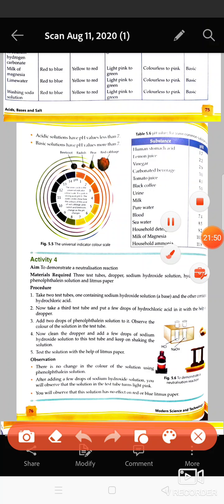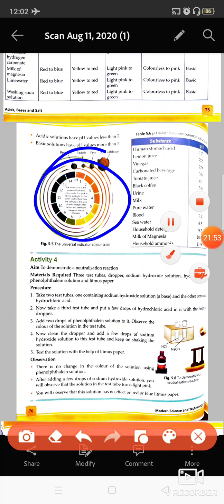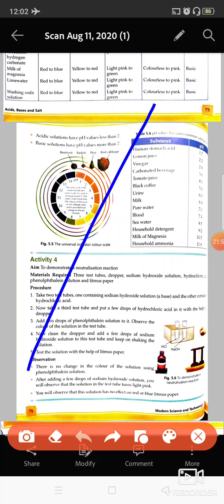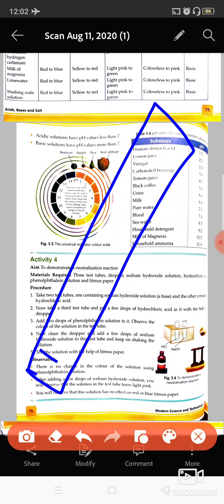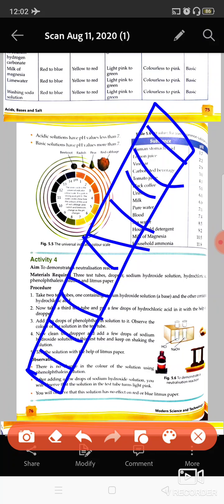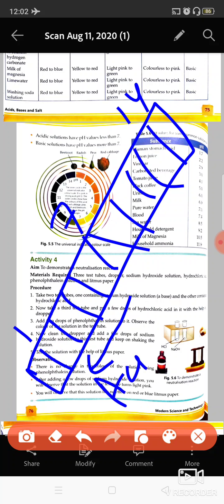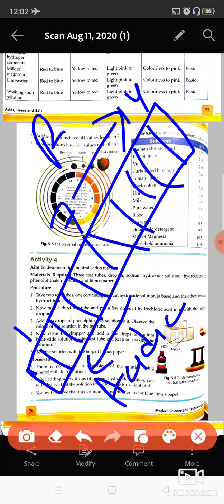This is a kind of universal indicator. It is a kind of strip, okay, and it has some markings given here from 1 to 14, and 7 is here. So as you move from 7 downwards, it shows the acidic character, and as you move from 7 upwards, that is 7 to 14, it shows the basic character.